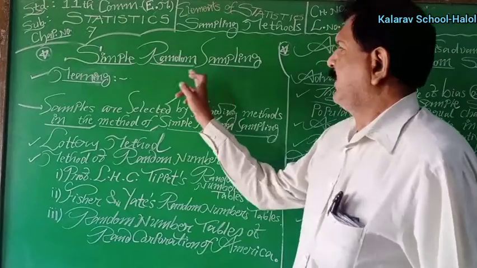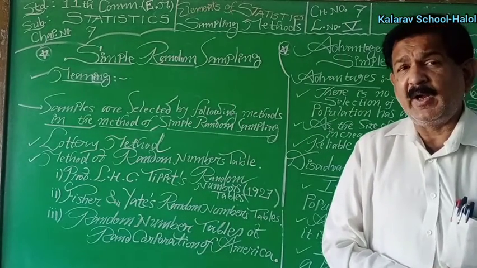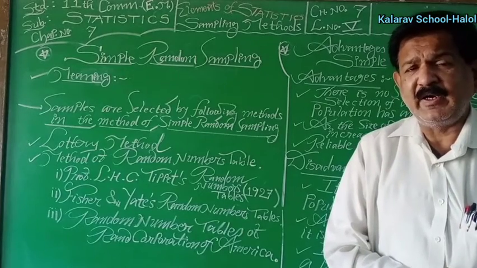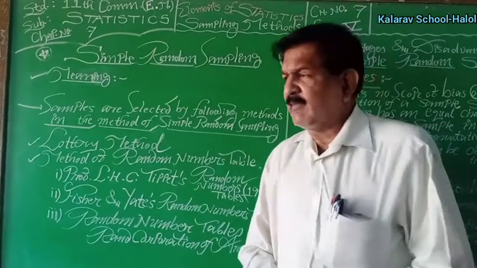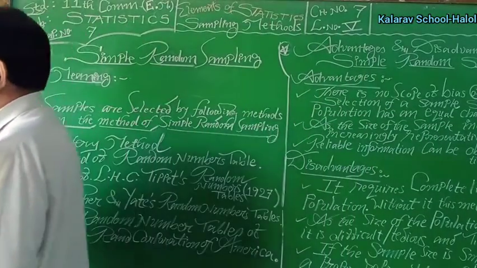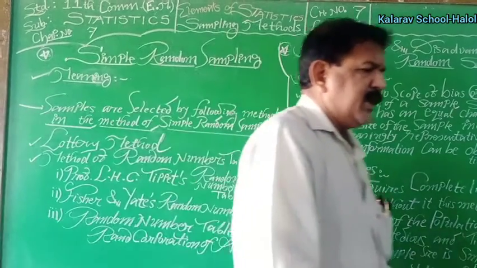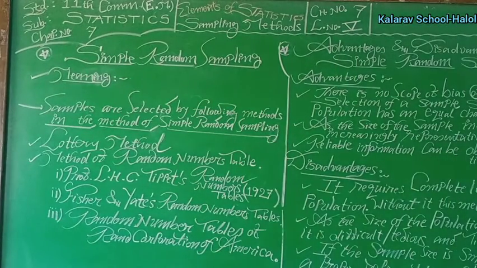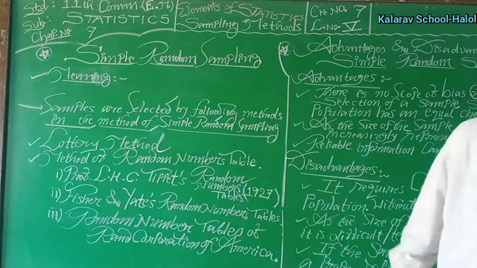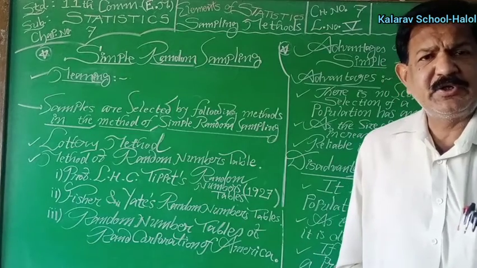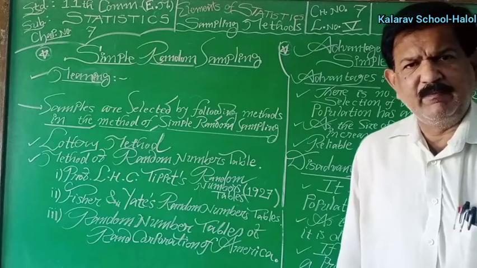Simple random sampling method. The meaning: the whole population is required, or a list of the population is required in this method. If the population is homogeneous, meaning of similar characteristics, then this method can be adopted or used. Each and every unit of the population is given an equal chance of being selected as a sample in this method, and random selection is there, and therefore it is simple random sampling.